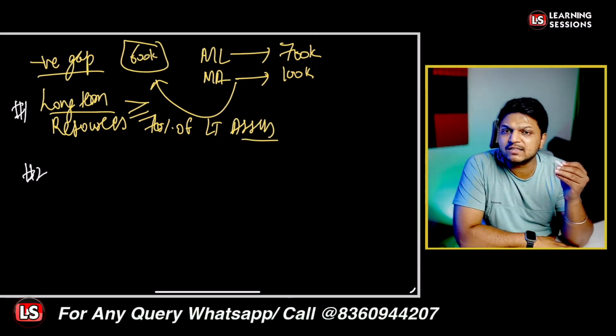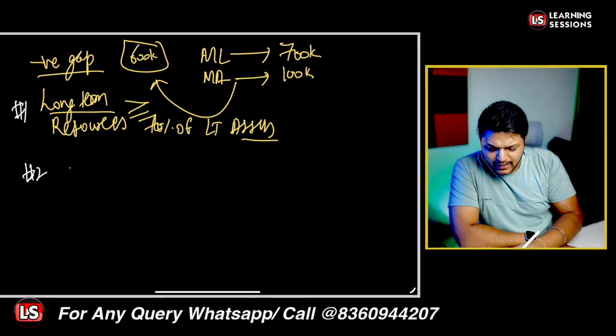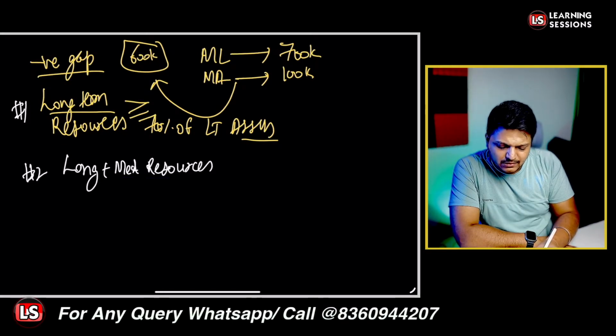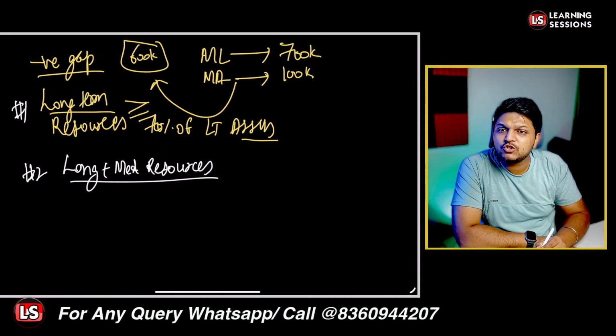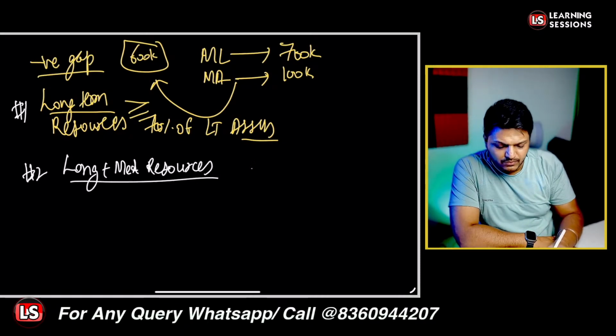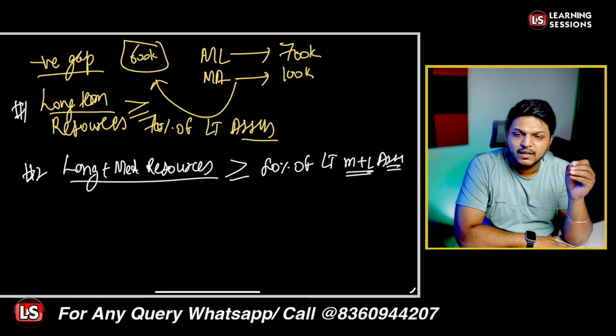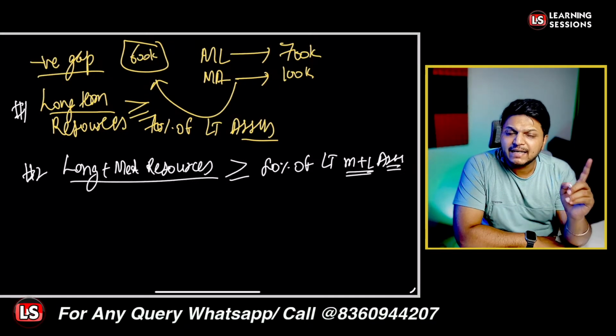The second one says the long and medium term resources. So we are now talking about the long as well as medium term resources, meaning liabilities, which should not fall below 80% of the medium term assets plus long term assets. Is this particular part clear? That is the main funda.